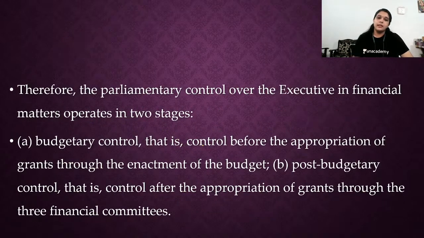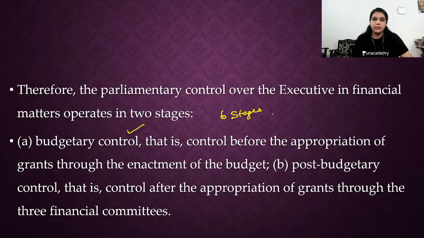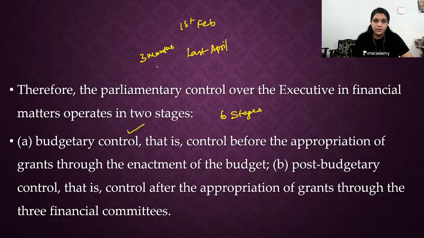Therefore, the parliamentary control over the executive in financial matters operates in 2 stages. First is budgetary control. Yesterday we saw, the budget is not passed easily. It is not like the finance minister comes and reads the budget and it is passed. No, it has 6 stages. 6 stages take almost 2 to 3 months. It starts on 1st February and it ends only at the end of April. February, March, April. 3 months it takes to pass the budget in parliament. Almost 1/4 of every year is taken just for bringing the budget.